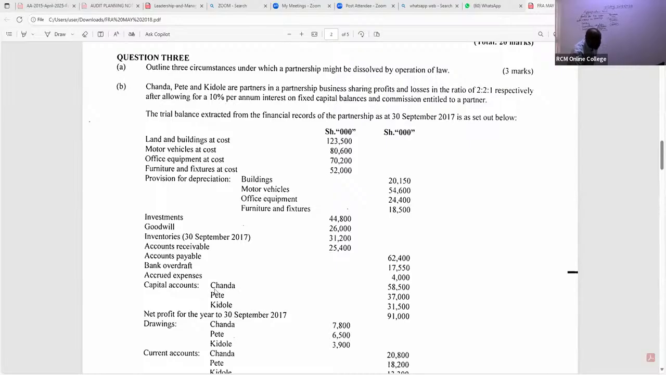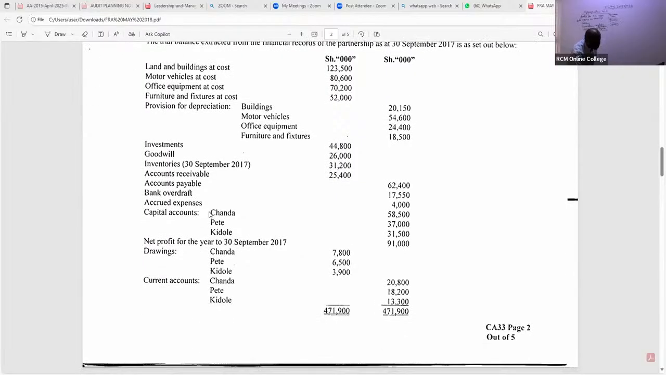When you come to capital accounts, you can see we have Chanda 58,500. You can either aggregate them or you do them separately. So Chanda is getting 10% of 58,500. Pete is getting 10% of 37,000. Then the third partner is getting 10% of 31,500. So what amounts do we have here? We have 5,850 in brackets, we have 3,700 in brackets, we have 3,150 in brackets.